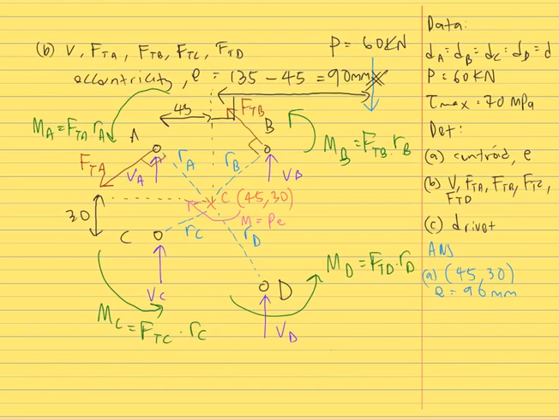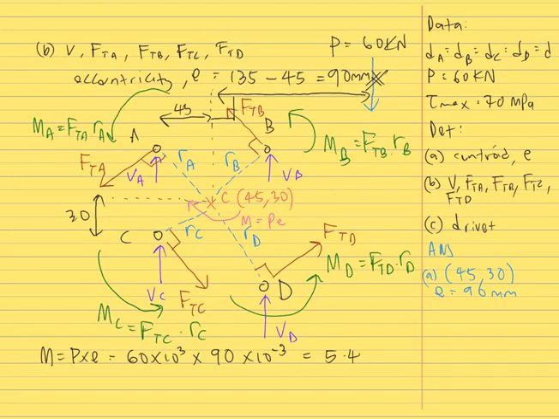Same goes with the tangential force on rivet B, perpendicular to RB, and the direction of tangential force at rivet B must follow the direction of resisting moment at rivet B. And all is the same here. So our applied moment value is 60 kilonewton times the eccentricity value, which is 90 millimeter. So we get the value of applied moment as 5.4 kilonewton meter.